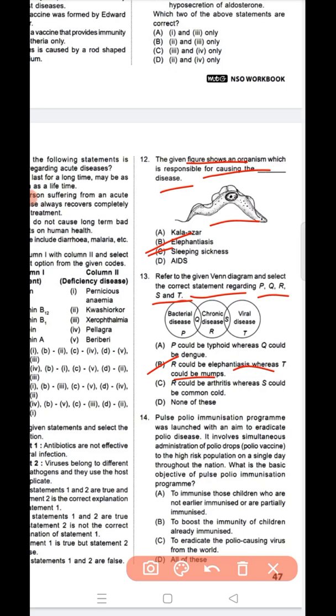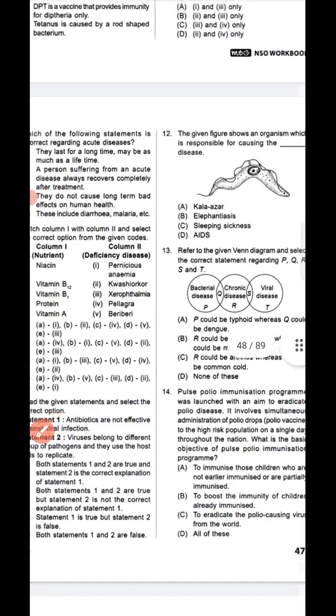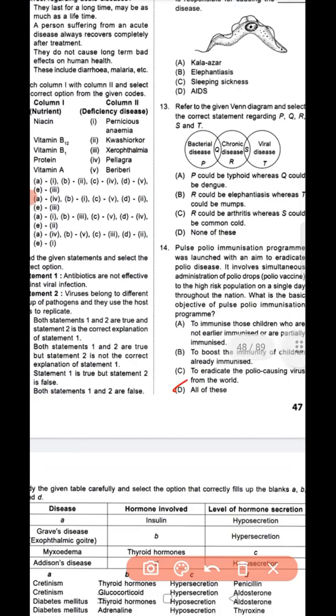Question number 14. The pulse polio immunization program was launched with an aim to eradicate polio disease. It involves simultaneous administration of polio drops, polio vaccine, to the high risk population on a single day throughout the nation. What is the basic objective of the pulse polio immunization program? Option D is the correct answer, that is all of these, because all of these are given.